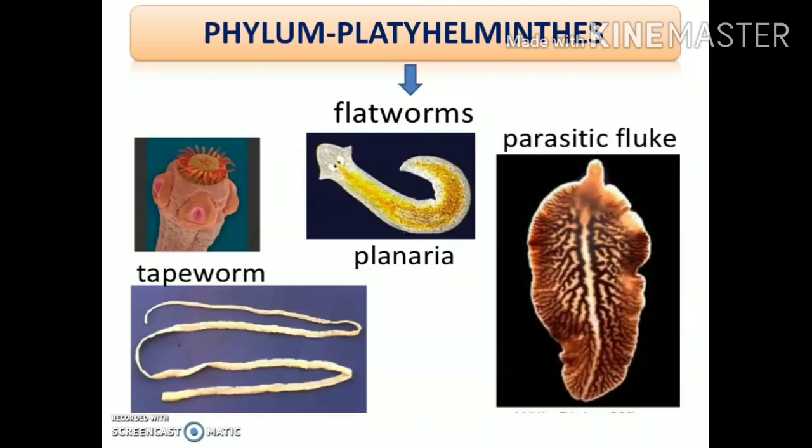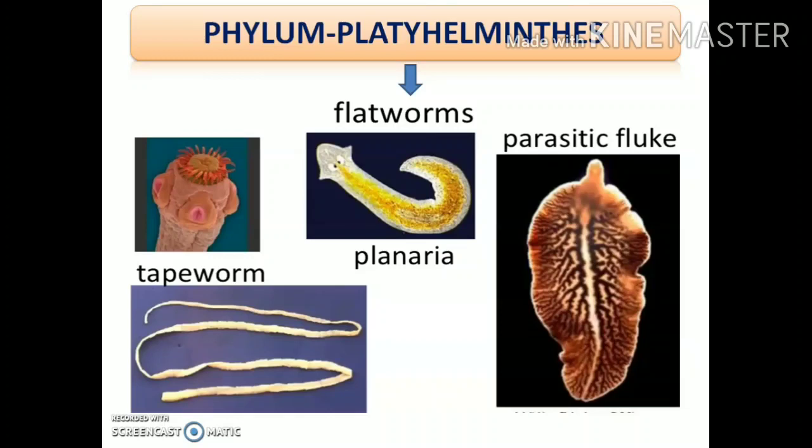Another form of worm which comes under this phylum is termed planaria. And this one is the parasitic fluke. It is commonly known as liver fluke because this parasite actually causes harm to the liver.